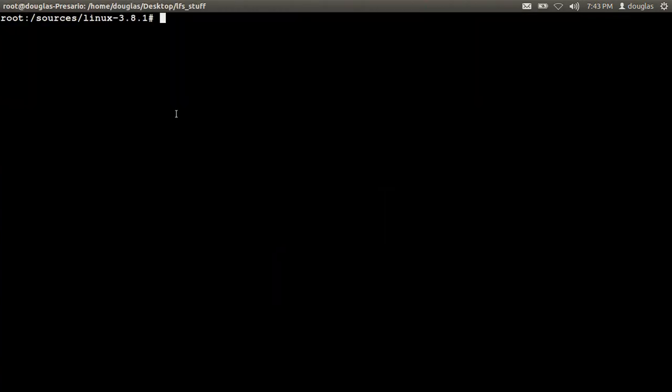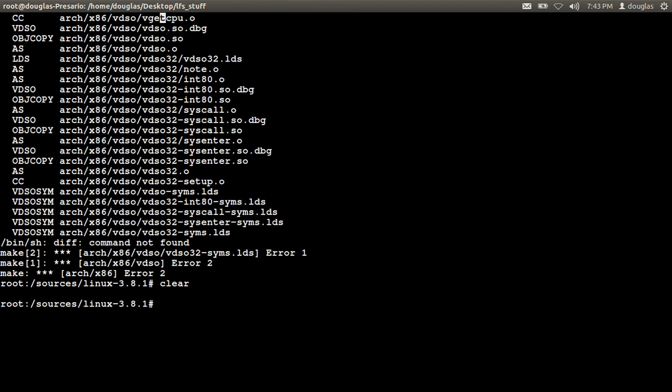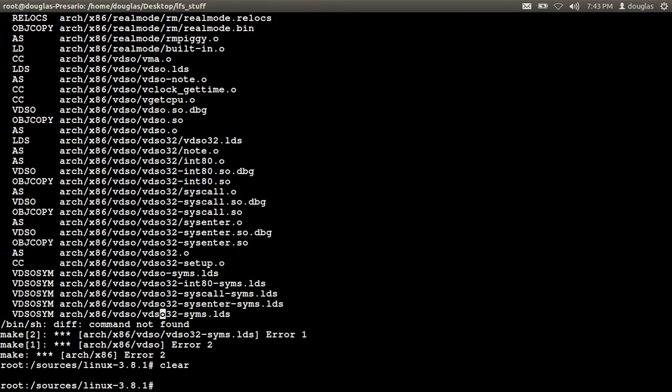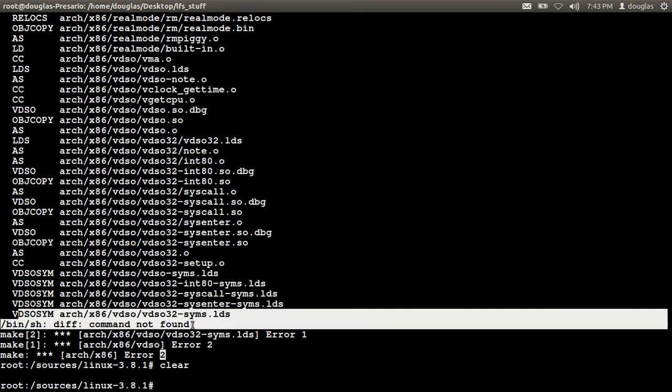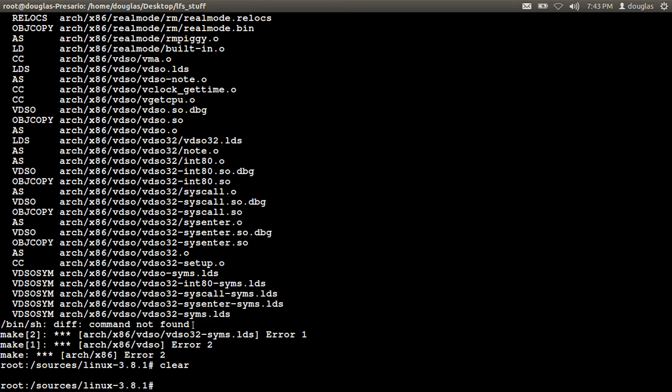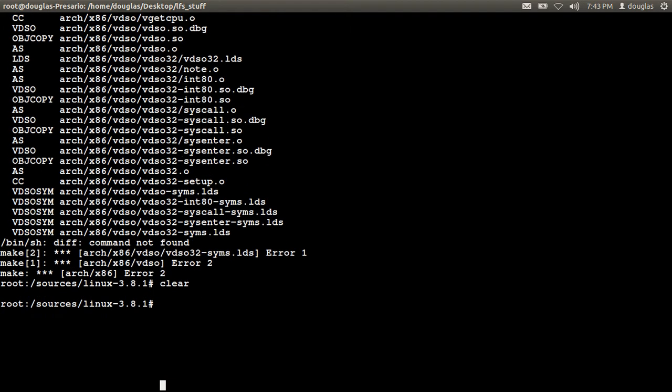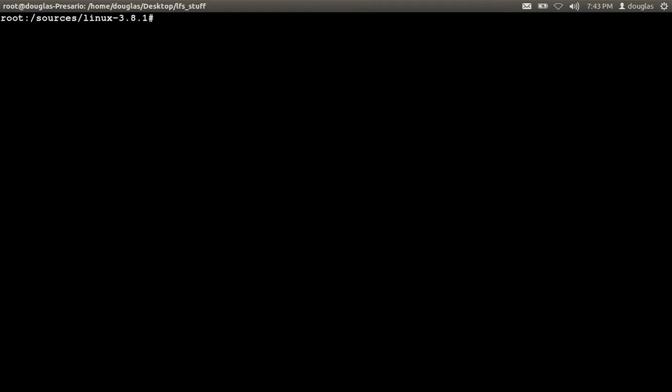Okay, good deal. So here we are. Oops, I screwed up. We're not done. I want to hit Control A, escape. Okay, and I can hit scroll back mode. And this is what I got when I was compiling my kernel. Never ever seen this before. Okay. Bin sh diff command not found. I don't understand that. Is it saying I don't have diff?